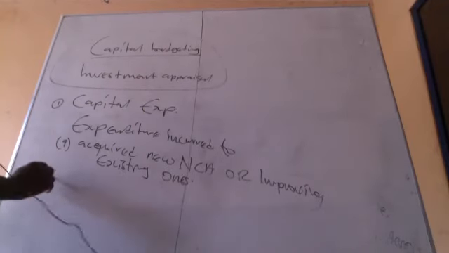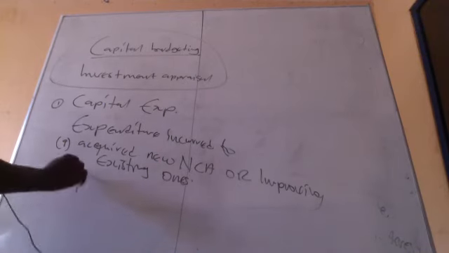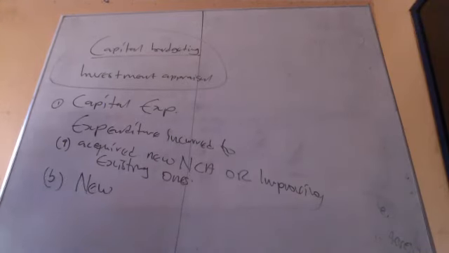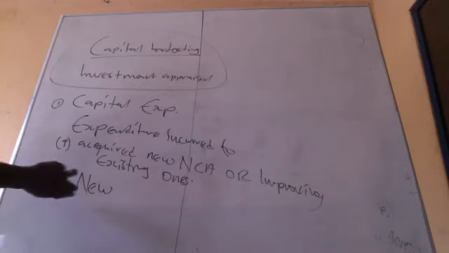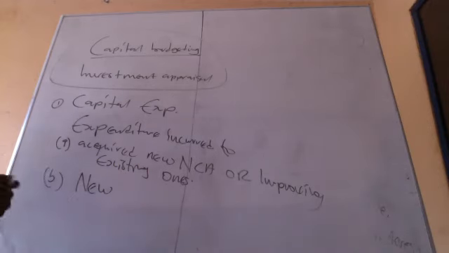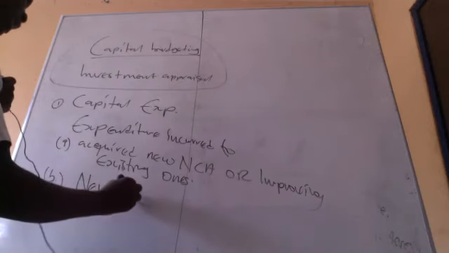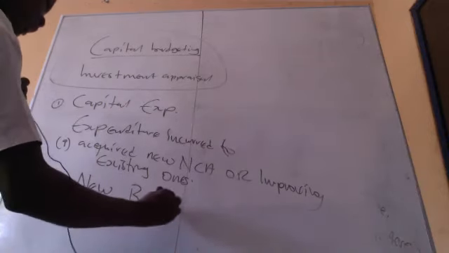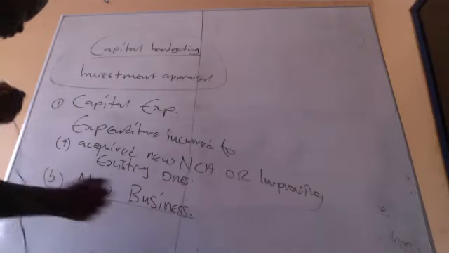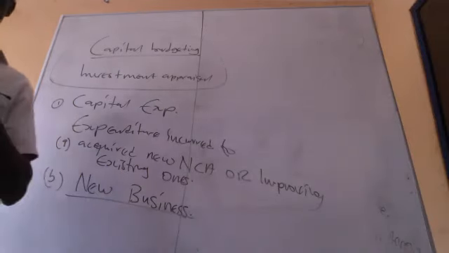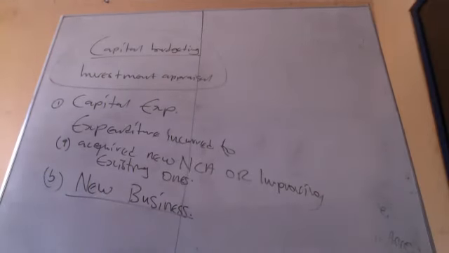Then the second one, when you enter into new business, that's what we are going to discuss. IAS 16 did not explain this. When we did IAS 16, we didn't talk about new business. Now is the time. When you enter into new what? Business. You are selling cars, but I want to go and sell tractors, or I want to enter into a new area. That's it. That's the capital expenditure.